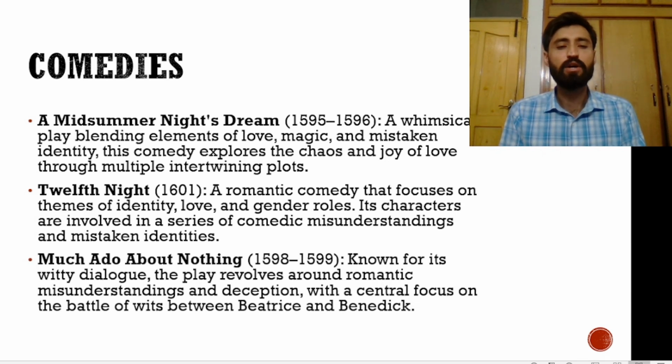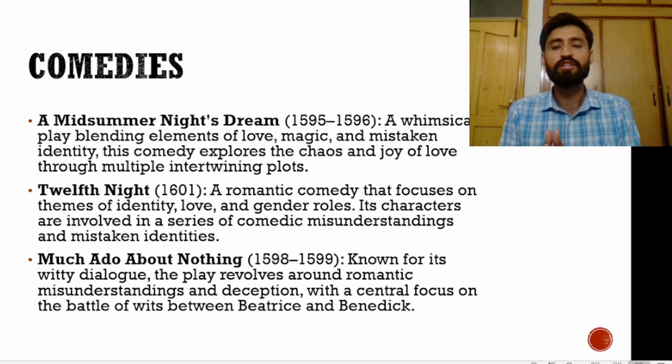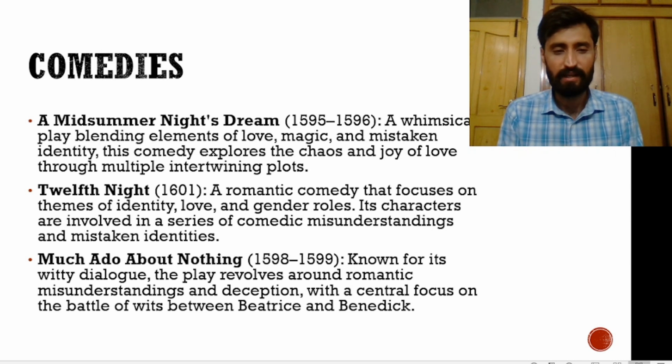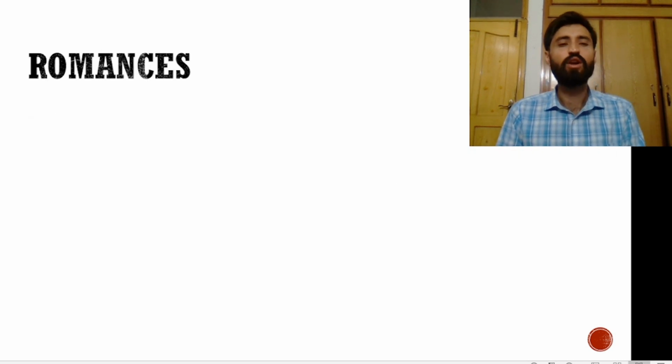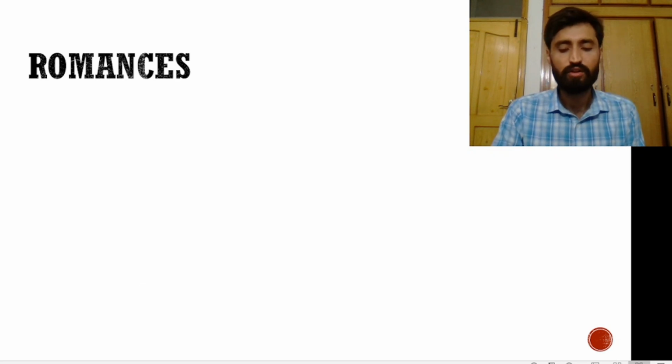Along with that, Much Ado About Nothing, between 1598 and 1599. Known for its witty dialogue, the play revolves around romantic misunderstandings and deception, with the central focus on the battle of wits between Beatrice and Benedict. So these were all about his comedies. Now move on to his romances.